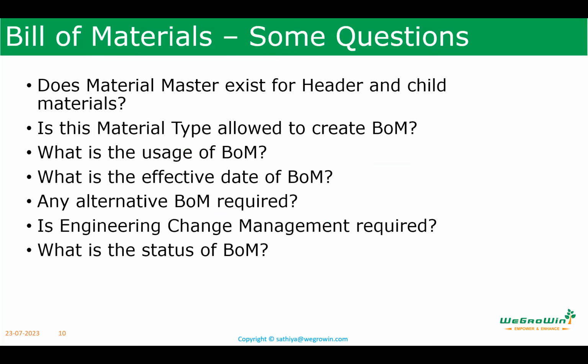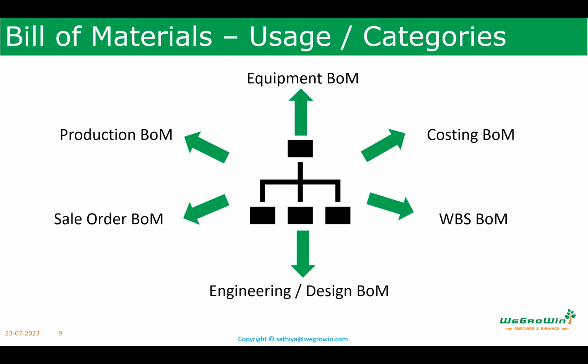Satya, question. Yes. I understood all the production BOM, equipment BOM and all, but the sale order BOM, I thought, sales order is the first one, and then we produce the materials or the product. So in this case, what exactly is the sales order? Basically, companies receive sales order, and based on that, we produce the product. And that leads to the production BOMs and all. So what exactly is the sale order BOM?